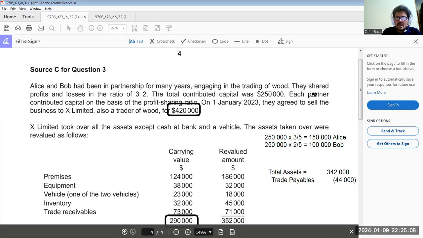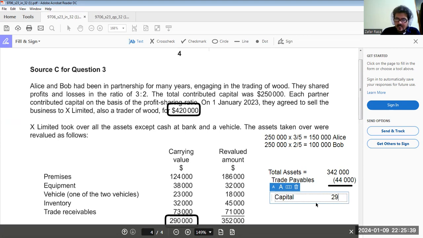It means the amount of capital is how much now? Assets minus liabilities is equal to capital. So the capital amount is 342,000 minus 44,000, which is 298,000.